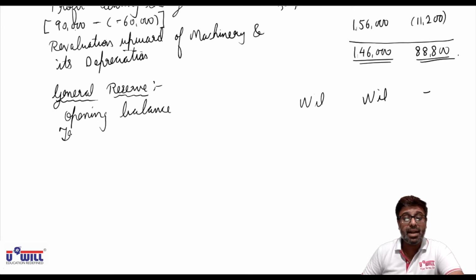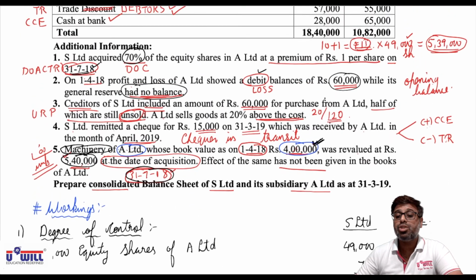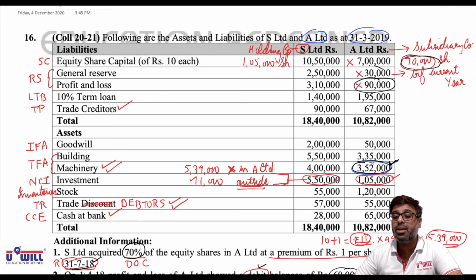Now what is the transfer during the year? Transfer to general reserve during the year. We always do closing minus opening. Here opening was nil, so the entire amount of 30,000 is transferred during the year, as we discussed.